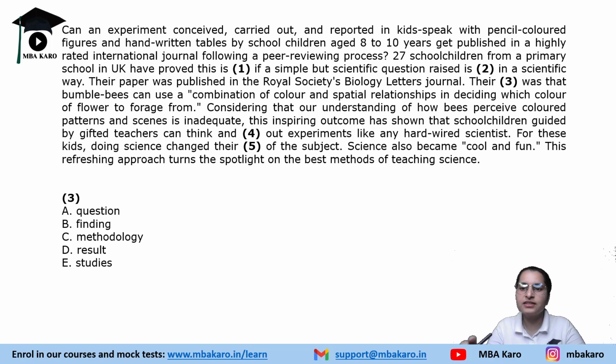So understanding the context of blank number 3, because this blank is just after the first word of the sentence, their dash was that. We have to understand what they are talking about.